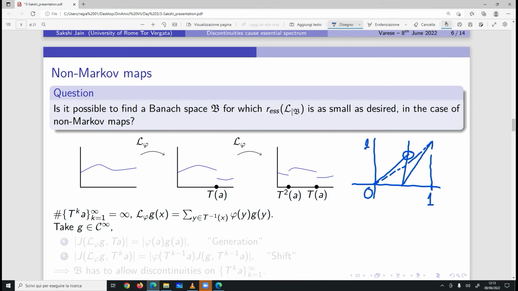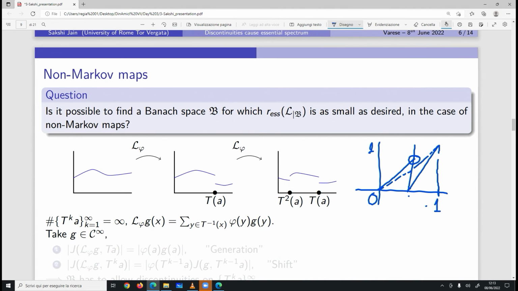So for example, in this case, if this is the point A, then the orbit of A would be infinite. In such a case, I would call it a non-Markov map. And in this case, if I consider some function g in